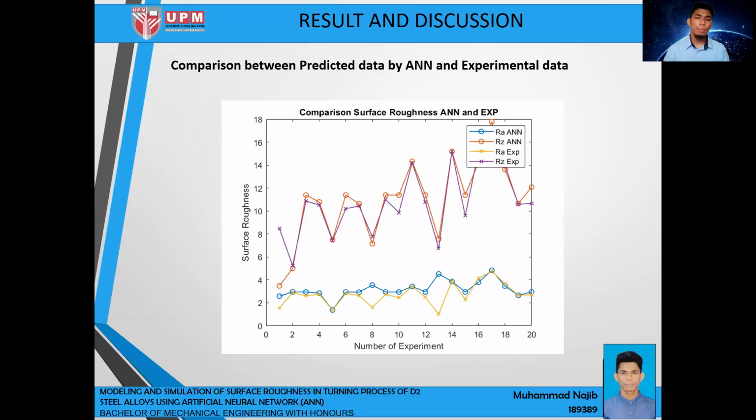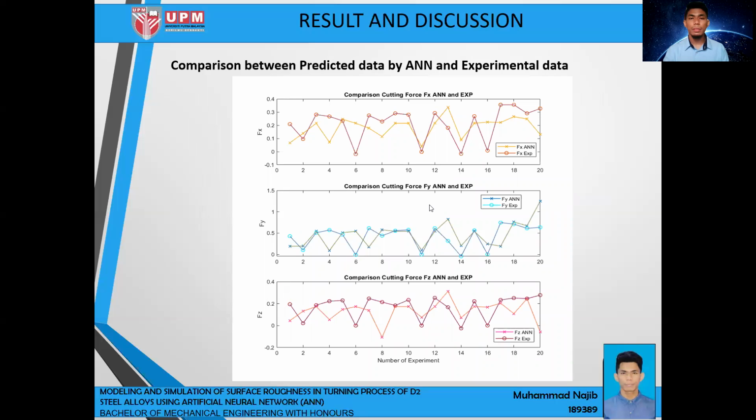So for the comparison between data predicted by ANN and experimental data, as we can see, it shows a good comparison, where the ANN prediction and the experimental data are close to each other. But for the comparison in the other case, we can see that the ANN and the experimental data show a significant difference. So we can use the predicted data for our next experiment, for further experiment.